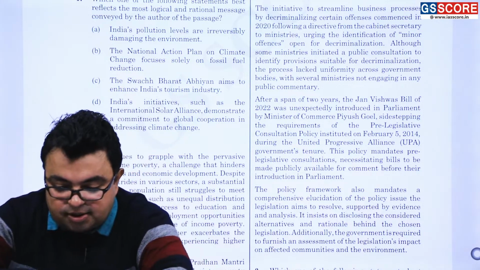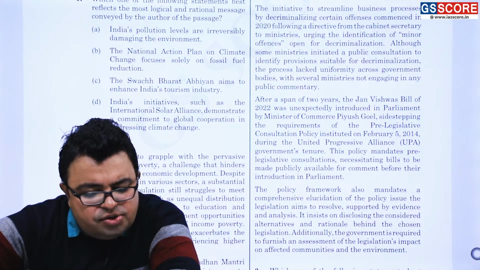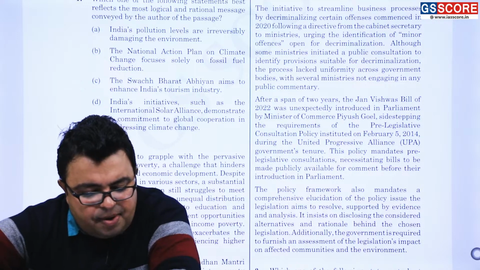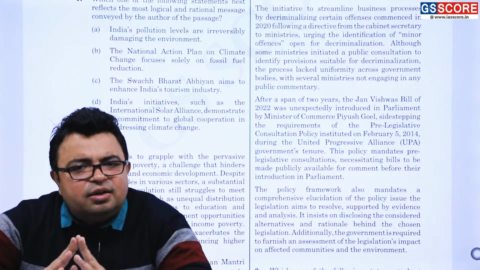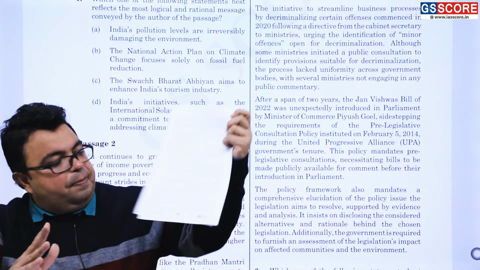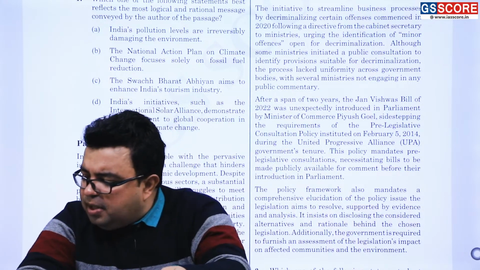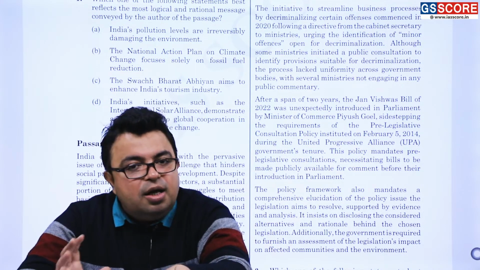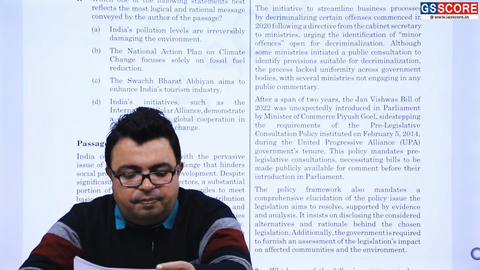It is asking what is the crux of the passage, the main essence of the passage. The passage emphasizes the sudden introduction of the Jan Vishwas bill in the parliament without adhering to the pre-legislative consultation policy's stipulations. The passage highlights the government's endeavors to decriminalize minor offences. What is exactly the crux? When you read the big passage from here to here, suppose you have been given a bird's eye view and some options like A, B, C, D, you have to see exactly what can be the central part as far as the main essence is concerned.